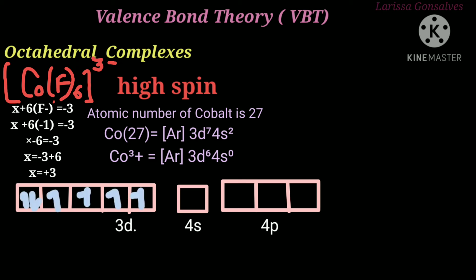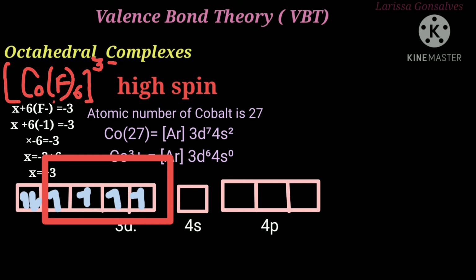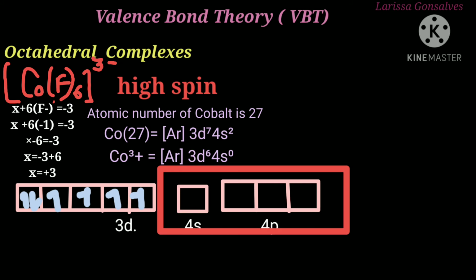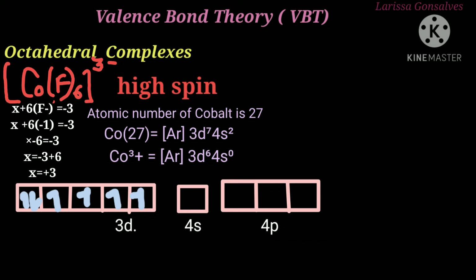The ligand here is F, so it is 6 times. Because it is a weak field ligand, the unpaired electrons won't be forced to pair up, so we will keep it as it is. We have 6 F ligands and each ligand is going to donate 2 electrons, so a total of 12 electrons, that is 6 into 2 is going to give us 12 electrons. If we observe the orbitals 4s and 4p, a maximum of 8 electrons can occupy. However, we want to occupy 12 electrons, hence we need to draw the other orbital, that is 4d, which is the next orbital to 4p.